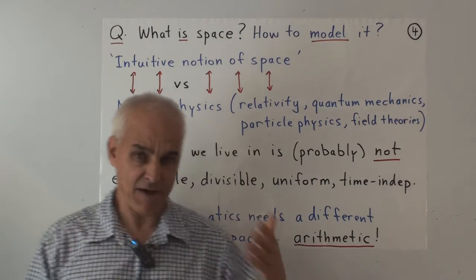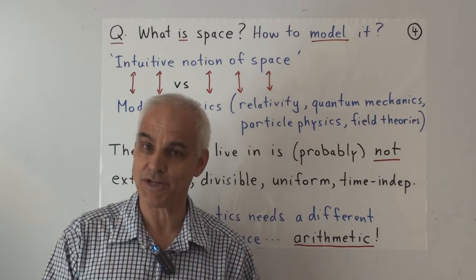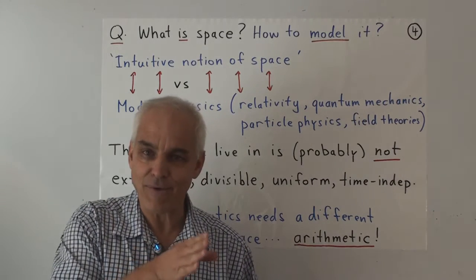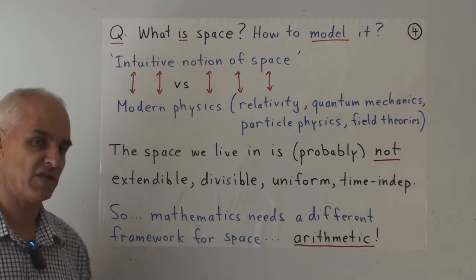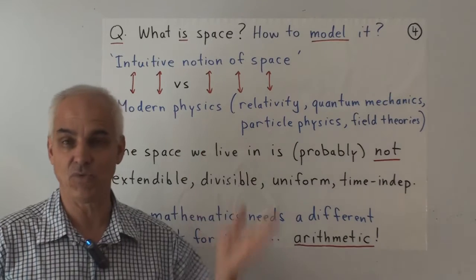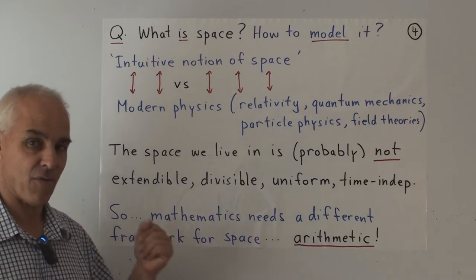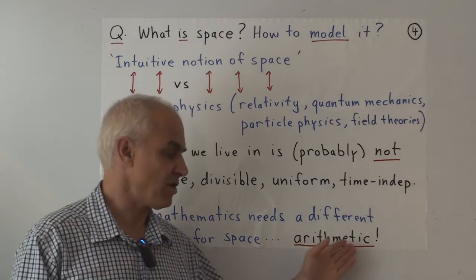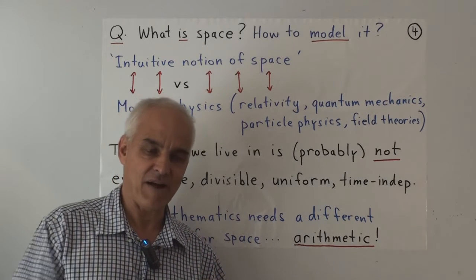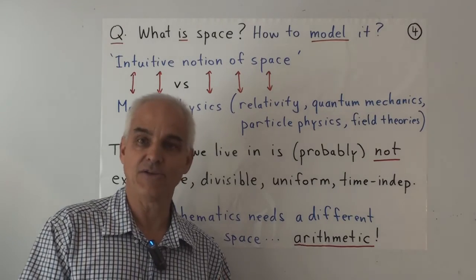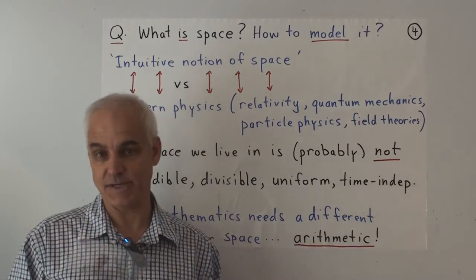And so when we use naive notions of space to base our mathematics on, which is really what we've been doing in this course up till now, we are actually treading a rather thin logical line. In other words, mathematics needs a different framework for space. We cannot rely on our physical intuition to say what space is. And it turns out that the good framework for thinking about it is to base space on arithmetic. Arithmetic is something that's much more fundamental, concrete, easy to understand than the nature of space. So we base our understanding of space on arithmetic.